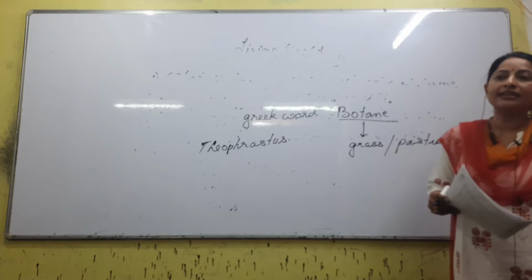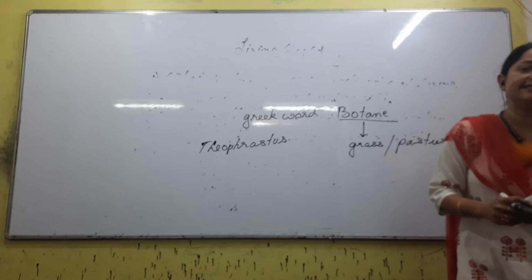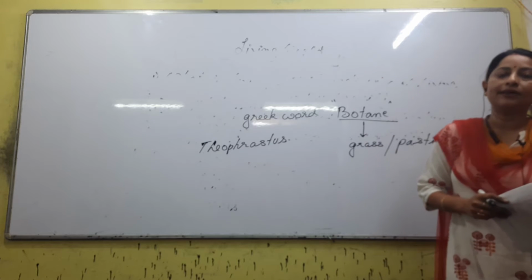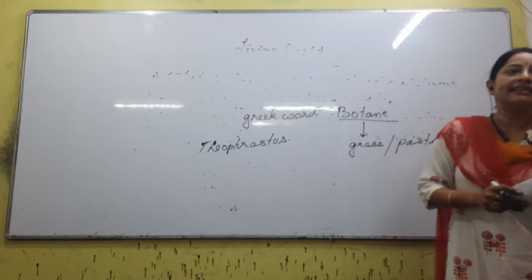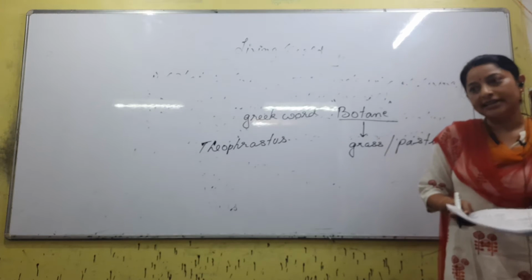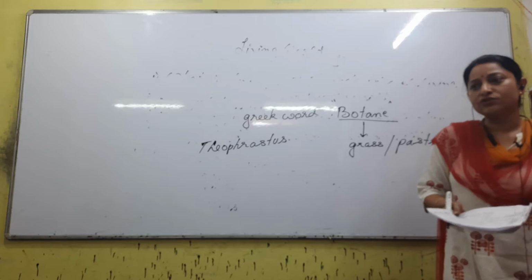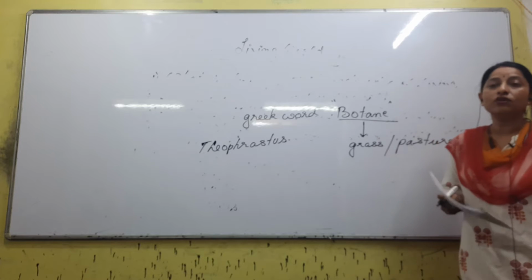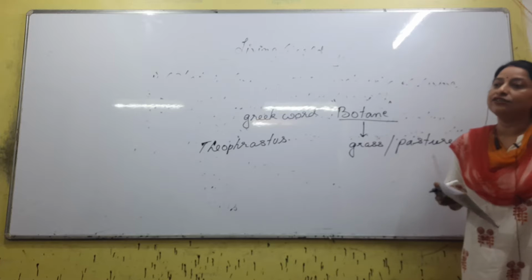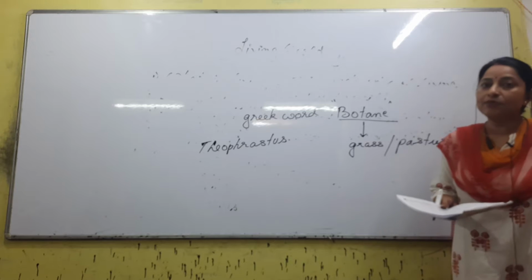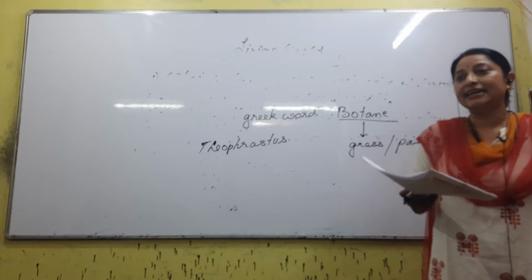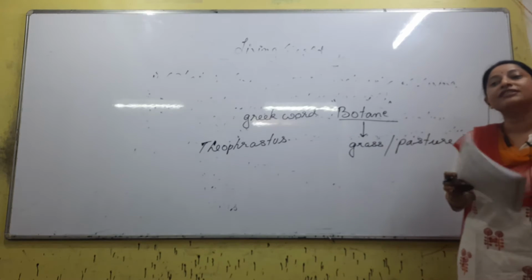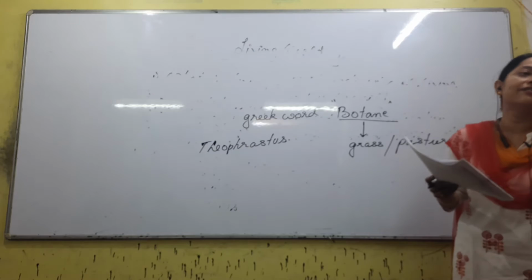Sometimes what question can come? Each and every sentence is important. How can the question come? Aristotle, the most common sentence that we know is that he is the father of biology. That is the most common line that we know about Aristotle. Apart from that, a question may come not necessarily on the most common line. It may ask whether Aristotle was Greek, British or French. So that type of question is also asked. So you need to remember the word Greek.